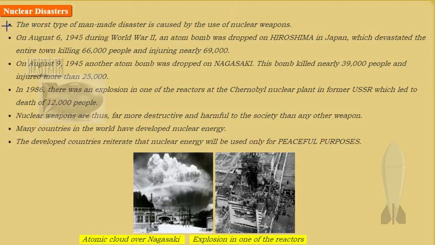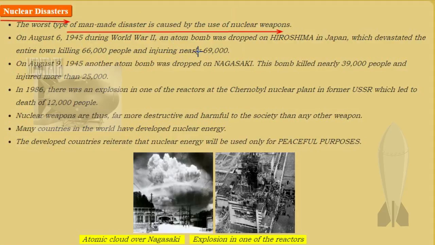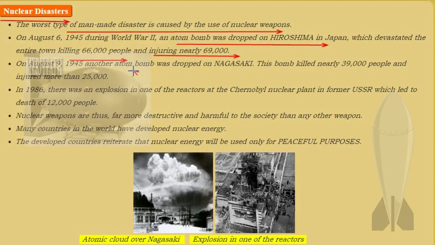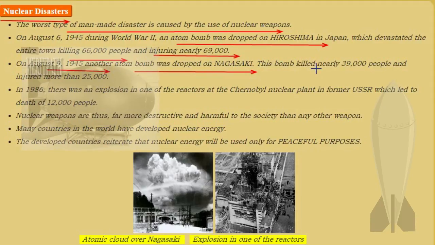Coming to the next type of disaster, that is nuclear disaster. This type of man-made disaster is caused by the use of nuclear weapons. Let us take the example of the atom bomb which was dropped on Hiroshima during World War II on August 6, 1945, which devastated the entire town, killing about 66,000 people and injuring about 69,000 people. Similarly, another atom bomb was dropped on Nagasaki on August 9, 1945. This bomb killed nearly 39,000 people and injured more than 25,000.